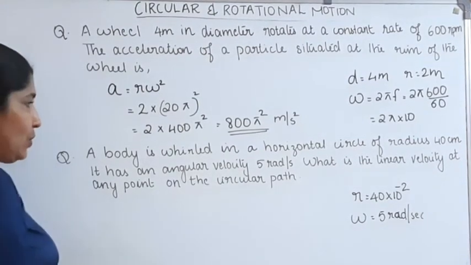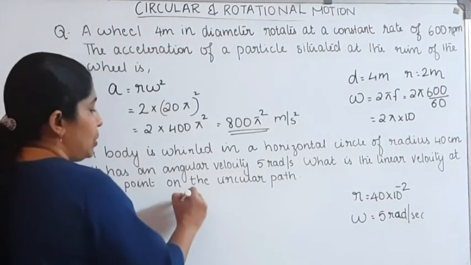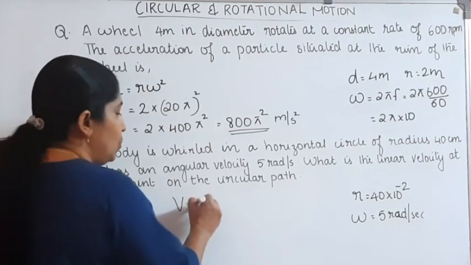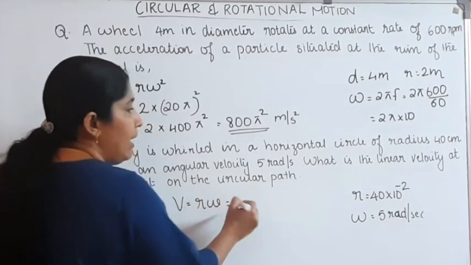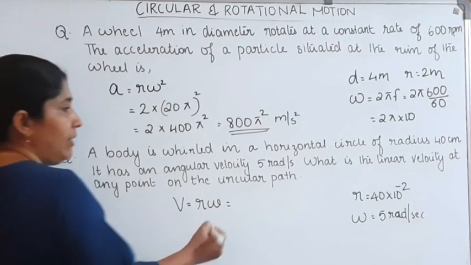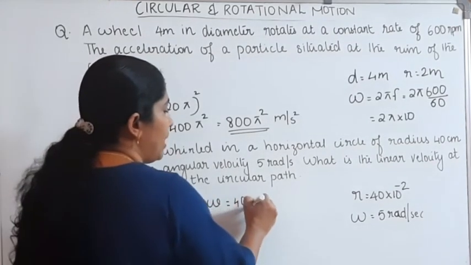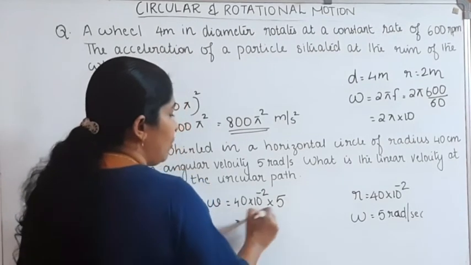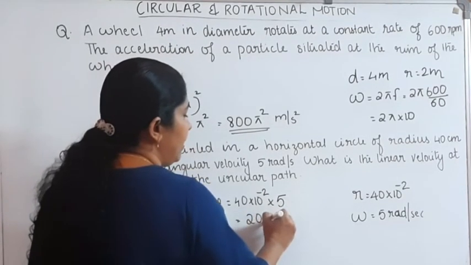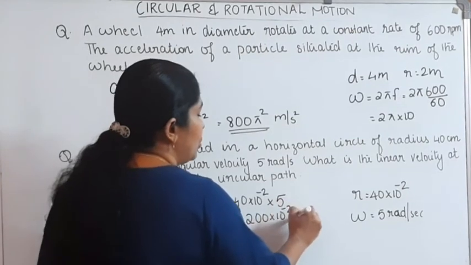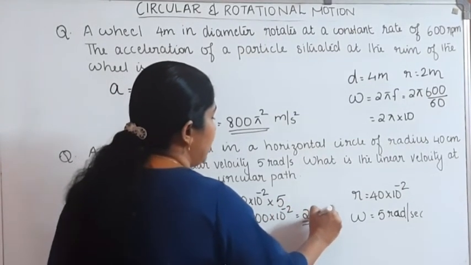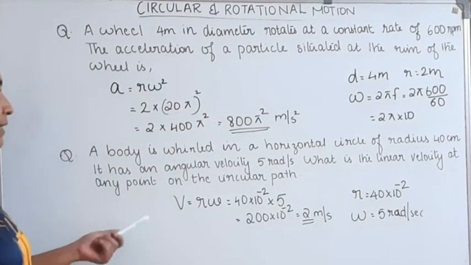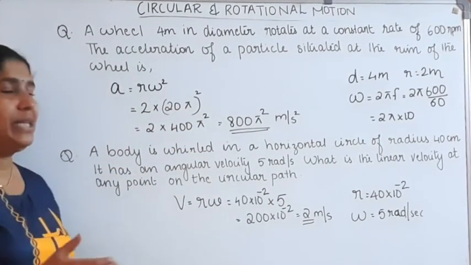Then what is the linear velocity at any point on the circular path? That's also a very simple question. V is the linear velocity. We want to find out the linear velocity. Linear velocity v is equal to r omega. Already r and omega are given. r is equal to 40 into 10 raised to minus 2 into omega, omega is equal to 5. Then it's equal to 200 into 10 raised to minus 2. That's equal to 2 meter per second. The unit of velocity is meter per second. Then v is equal to 2 meter per second.